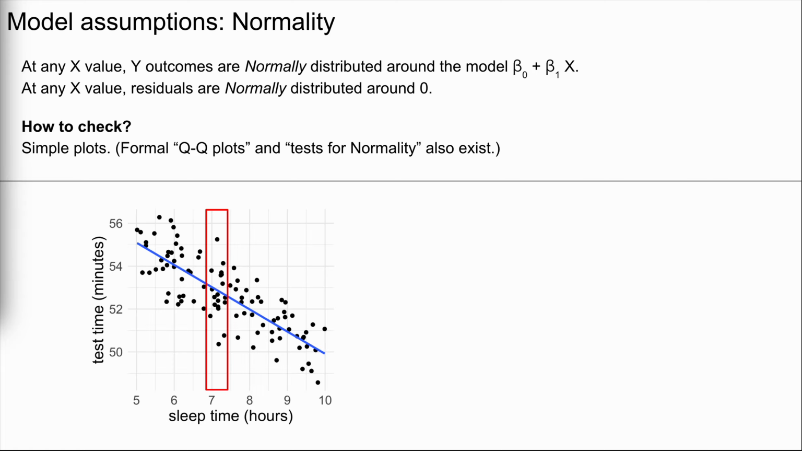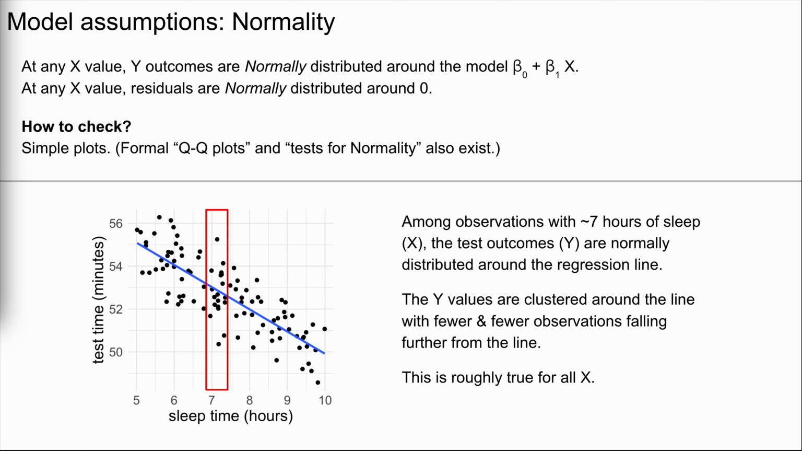Consider our plot of typing test time versus sleep time. This red box here zooms in on observations with roughly 7 hours of sleep, x. In this region, the test outcomes y are roughly normally distributed around the regression line. And what I mean by this is that the y values are clustered around the line, and we observe fewer and fewer observations falling further from the line. Essentially, the cloud of points fades as we get further and further from the line. And importantly, this is roughly true for all x, not just sleep times around 7, no matter what sleep outcomes we zoom in on.